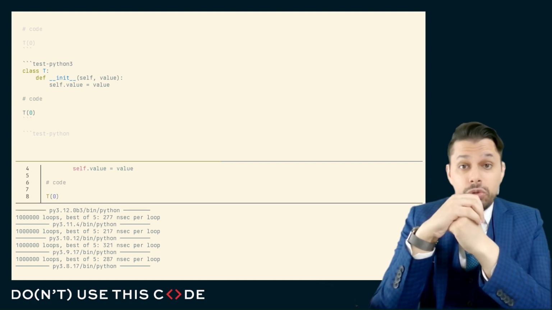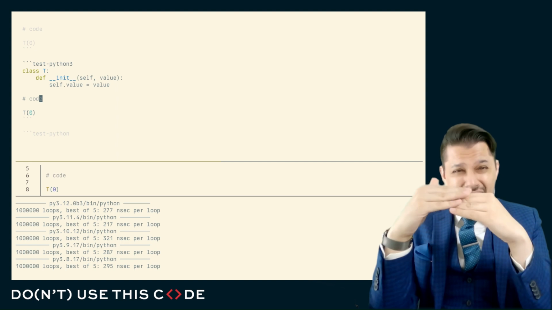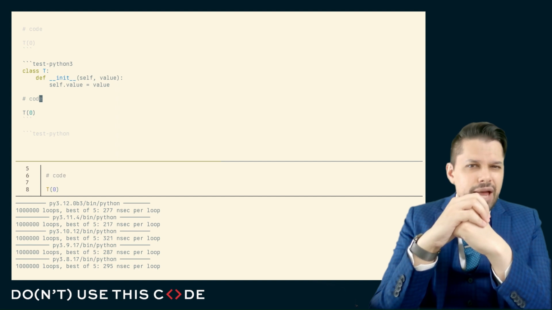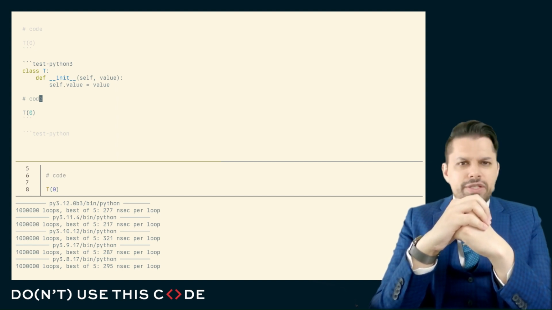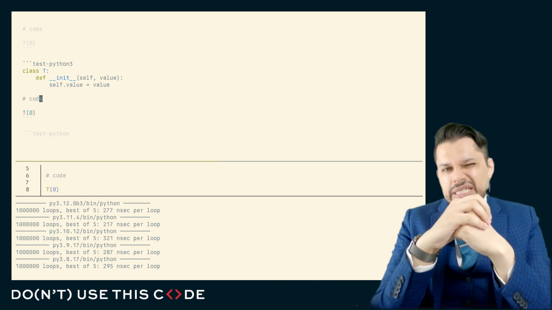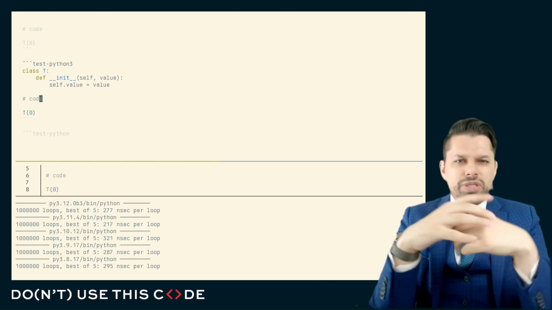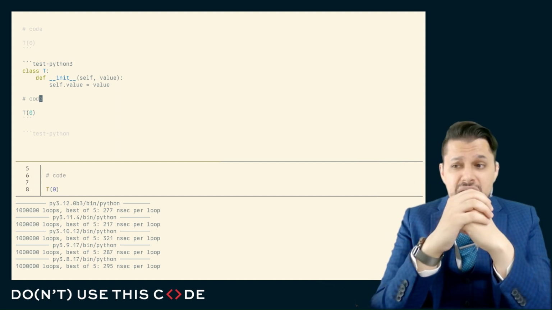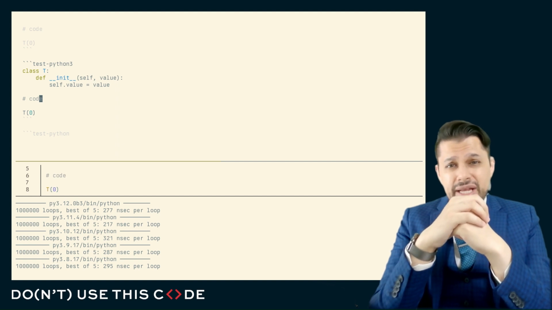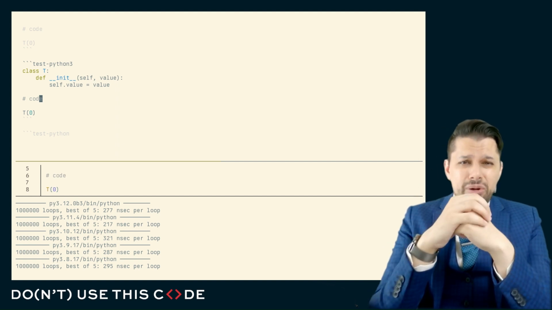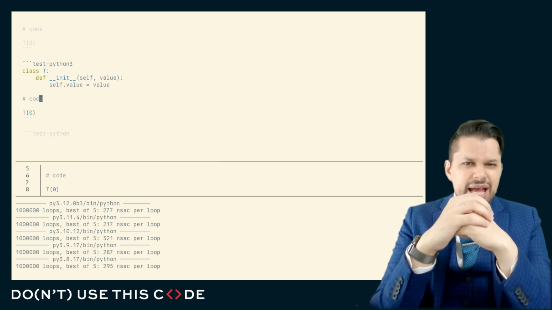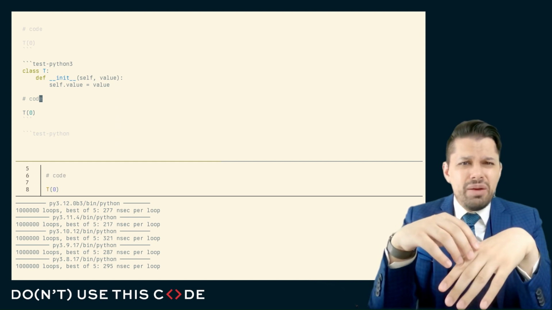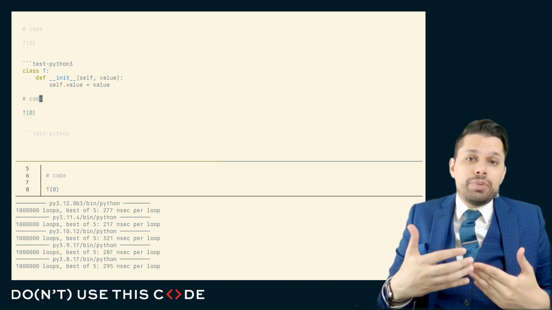For other operations, we may discover that there's a difference here. But unless we have a realistic pattern of behavior, are we really going to be bounded by the initialization of these things? Think about an actual program that you write, especially a program that is very speed sensitive, maybe a program that's doing data analysis. You might have some data classes representing very high-level entities in your code, and you might only create a dozen of these. And if there is a slowdown in the use of something like a data class or something like the attrs third-party library, are you really going to measure it if you only see that slowdown of maybe 50 nanoseconds across 10 instances in your entire program? Or is it going to be the case that the noise of the actual number crunching is going to dwarf the rest of this?